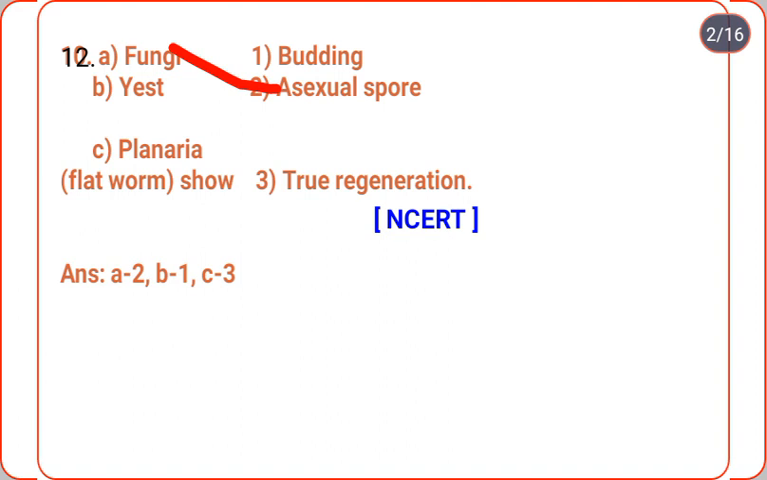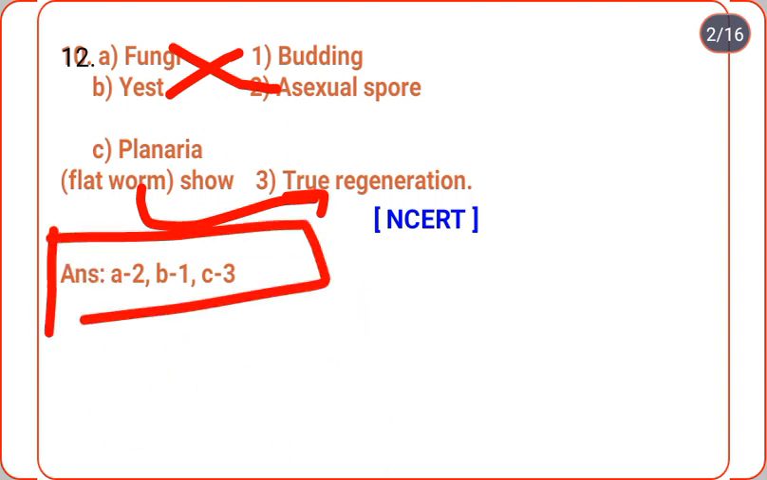Yeast reproduces by budding, and planaria shows true regeneration. It is directly from the NCERT, true regeneration. So here the answer is given: A connects with 2, B with 1 and C with 3. Okay, very important question.